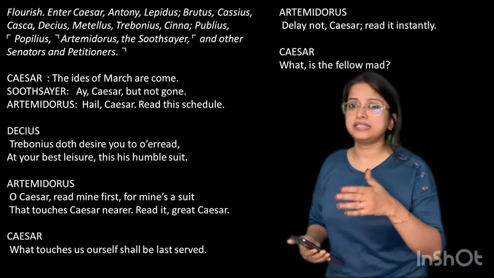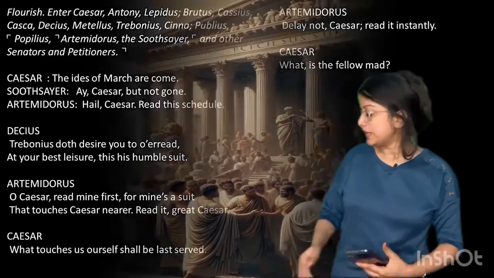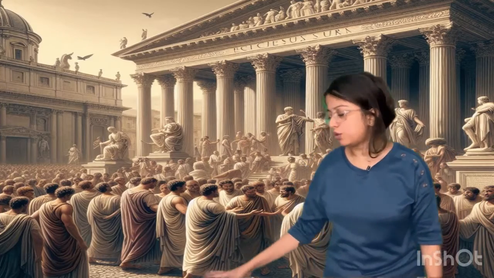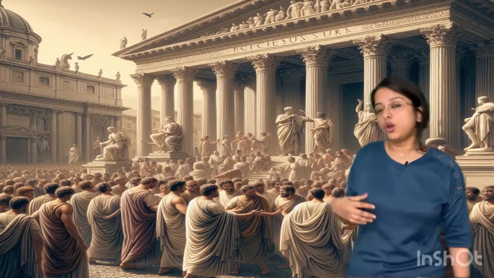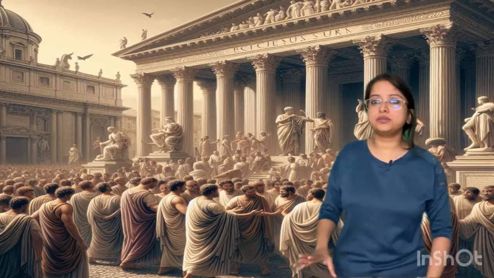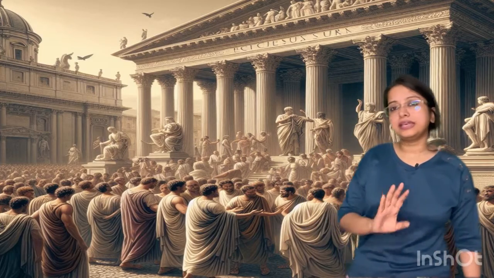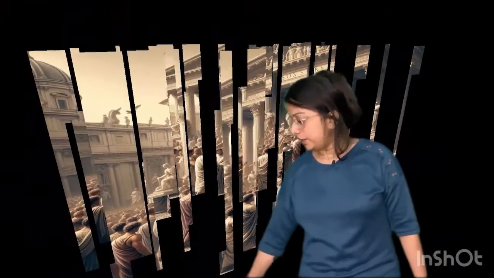Just the same way as he had ignored the soothsayer, he is going to ignore Artemidorus as well. Okay, so now just a summary from what we have read till now. We see that they have all gathered over here in front of the Senate, and on the street itself we find the soothsayer, we find Artemidorus, we find Trebonius. All of them want to talk to Caesar, but Caesar is more interested in showcasing his own self, how good he is, and thereby he ignores in his overconfidence all the important people, the soothsayer, Artemidorus, everyone, right?